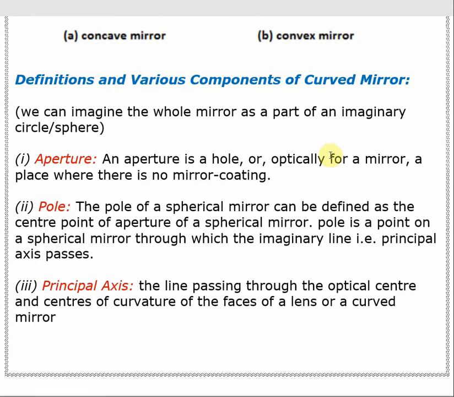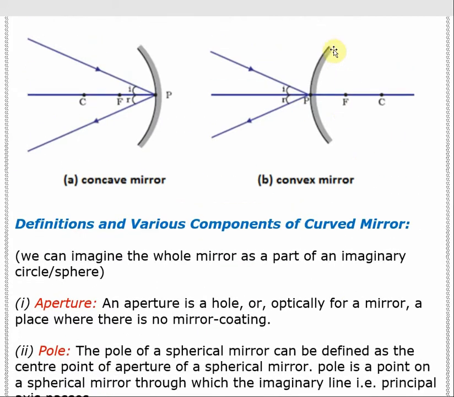A few definitions for the components of our curved mirror. So aperture, what is aperture? Aperture is the whole mirror, from this portion to this portion, the whole body of the mirror is called aperture. It means the whole portion of the mirror where the light rays can fall and reflect.